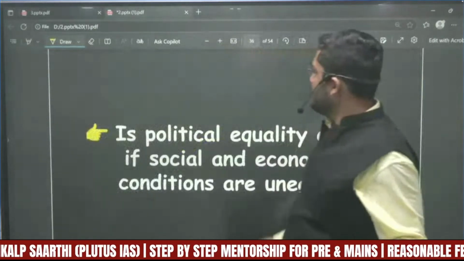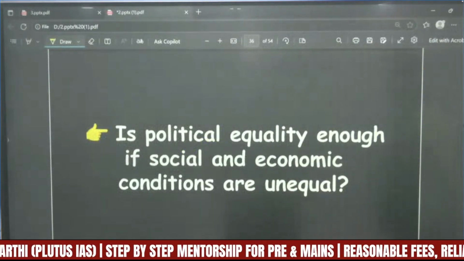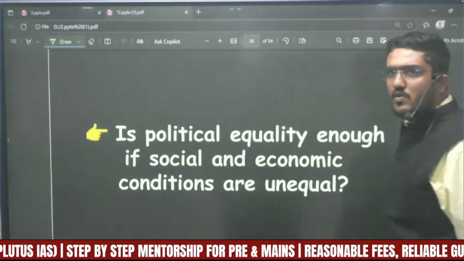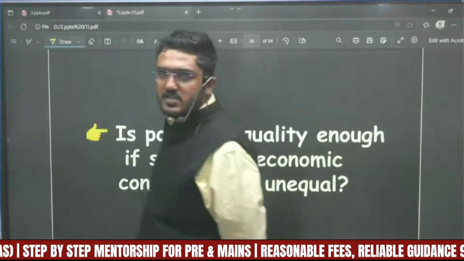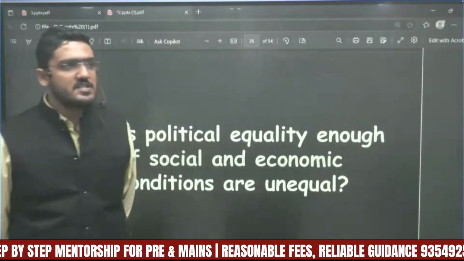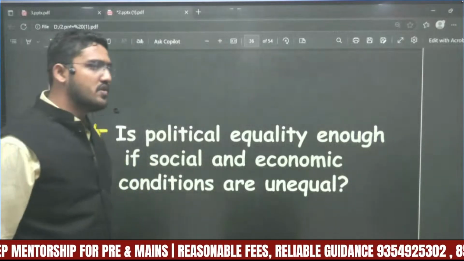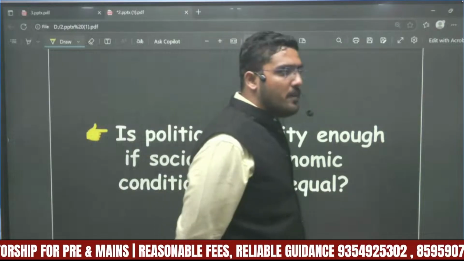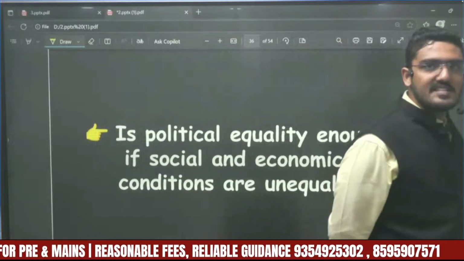Now the question comes: is political equality enough if social and economic conditions are unequal? This chapter is very good for helping you understand how to write essays.